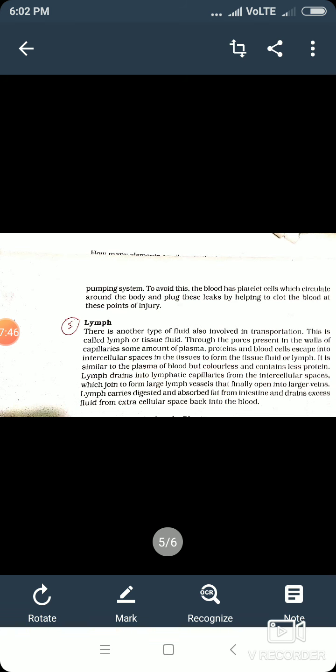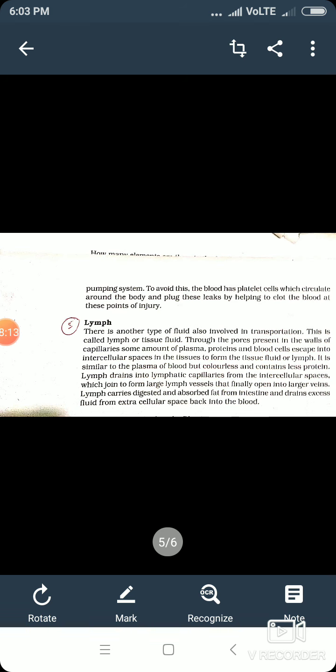And it is similar to the plasma of the blood. But the difference is that it is colorless, as it doesn't contain hemoglobin, and it contains less protein. Then this lymph, since it contains important substances, has to be brought back into the blood circulatory system.